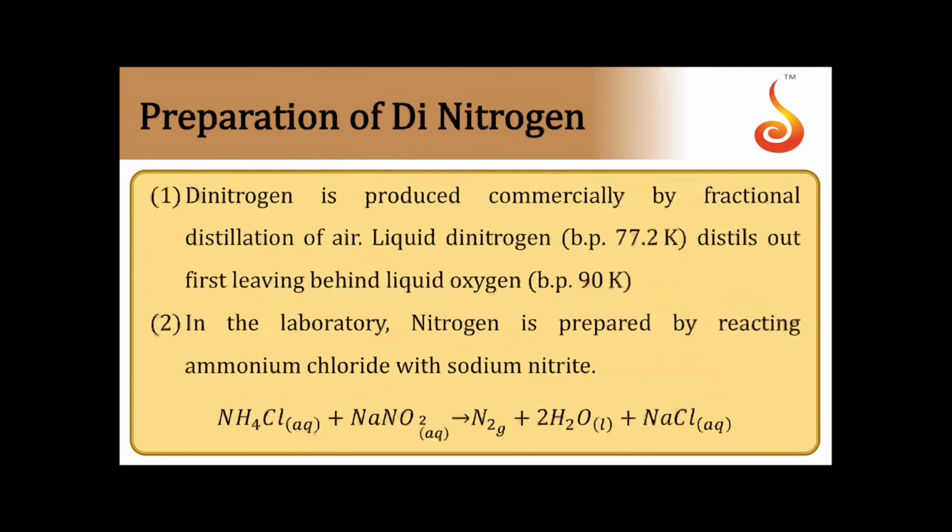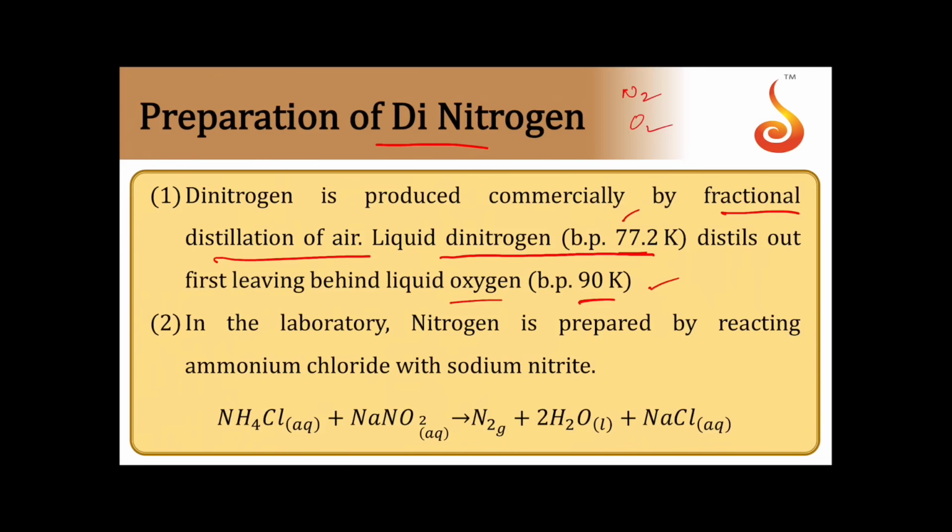Then coming towards nitrogen preparations. Dinitrogen is produced commercially by fractional distillation of liquid air. Now we know that air mainly contains N2 and O2. If you see, liquid nitrogen's boiling point is 77 K and that of oxygen is 90 K. This implies that the boiling point of oxygen is higher when compared to that of nitrogen. So, when we are distilling liquid air, first of all, nitrogen distills off.